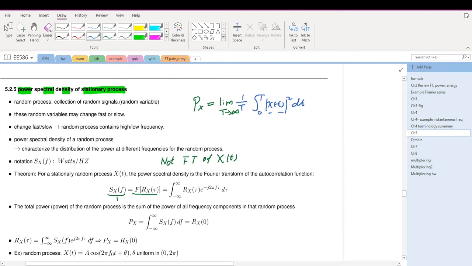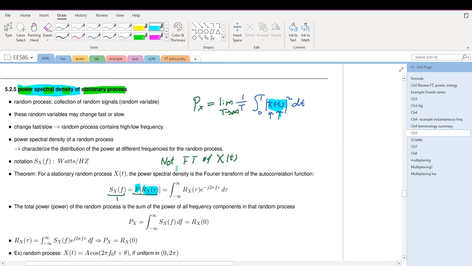Now, how do we measure the power if the signal involves a random variable? The signal becomes a random process if a random variable is involved. So that's where the power spectral density comes into play. Power spectral density is the Fourier transform of the autocorrelation.